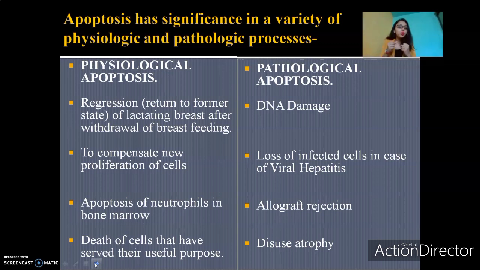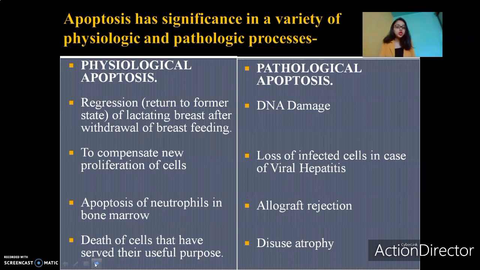So the body has to be well equipped. The body has to be ready to fight the diseases or any other microorganism whenever it enters our body. That is why, to ensure the ready-made supply, the neutrophils have to be made continuously, and since at that point of time there are no microorganisms in the body, hence the neutrophils undergo apoptosis in the bone marrow.